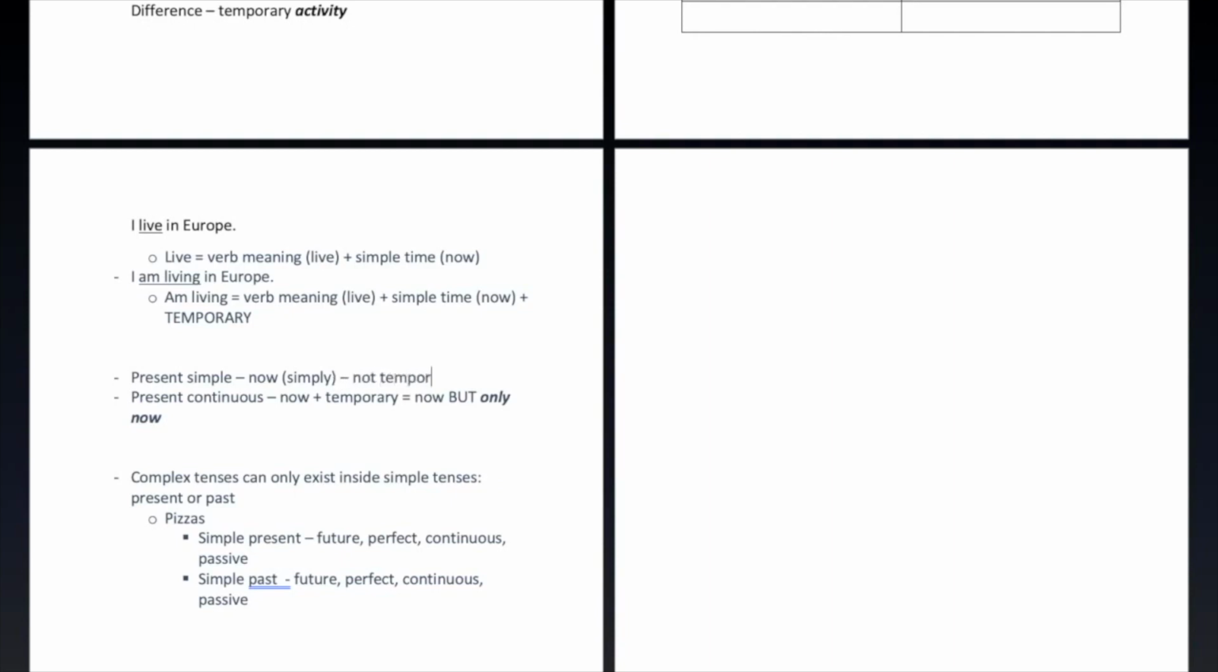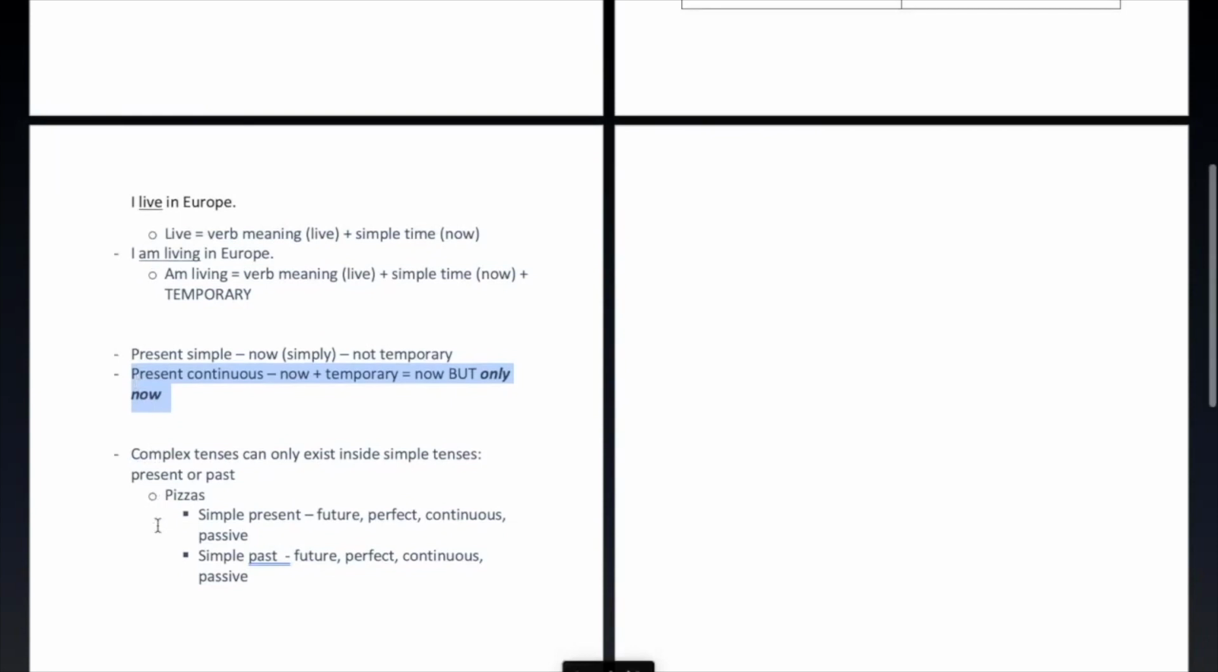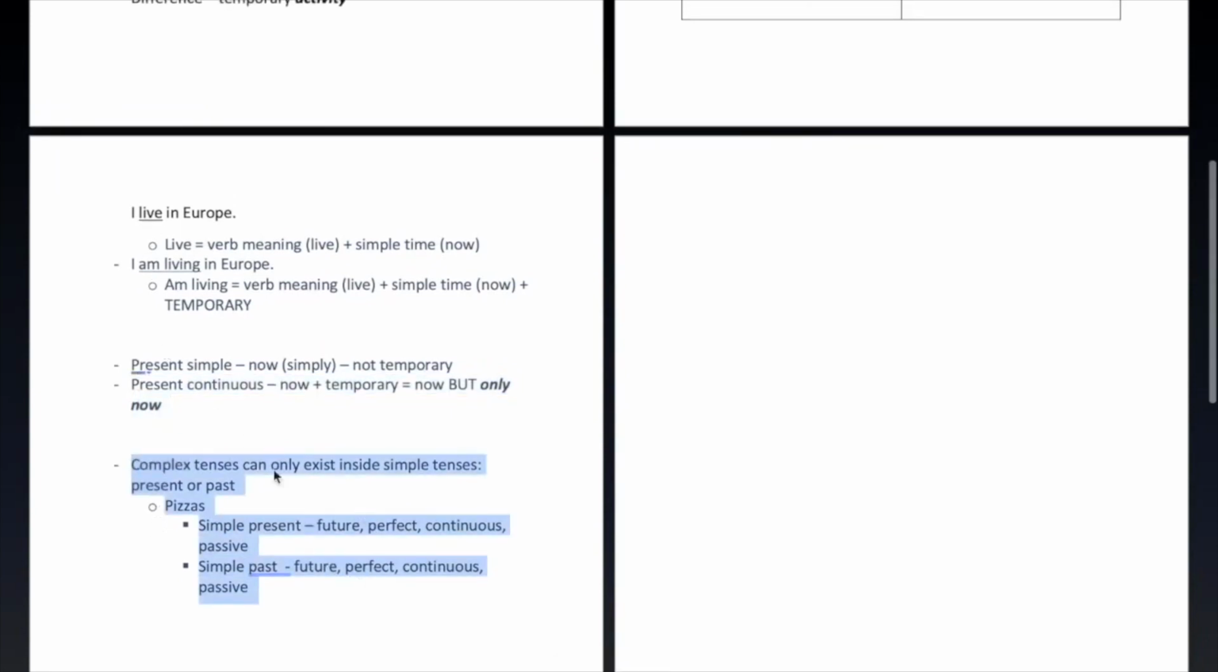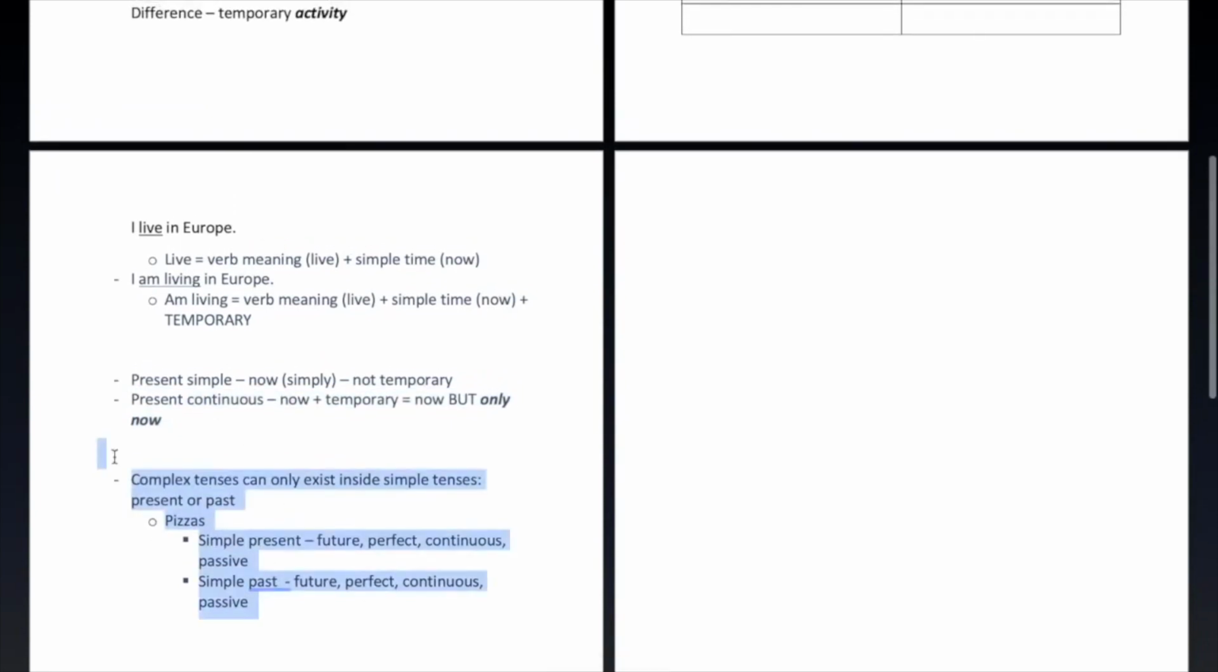Why? Because if it was temporary, then we would have to use continuous. And present continuous is we want to say this is something now, but only now. All right, and again, just to say this one more time, this is a meaning that we're adding: continuous. Continuous is what we're adding to the present meaning already, and that gives our difference between the two things.